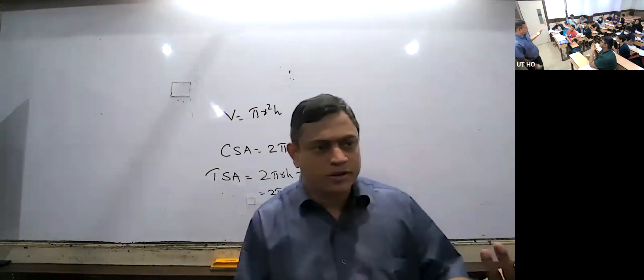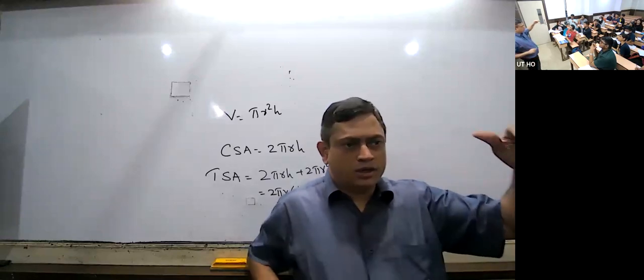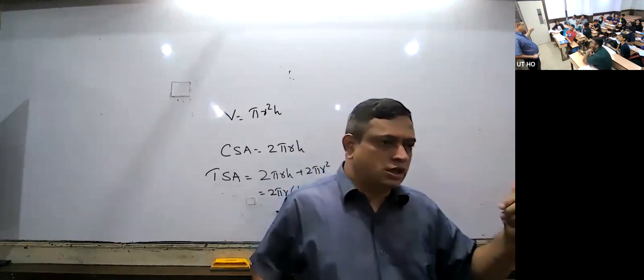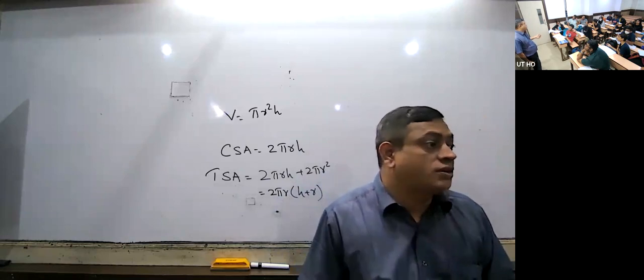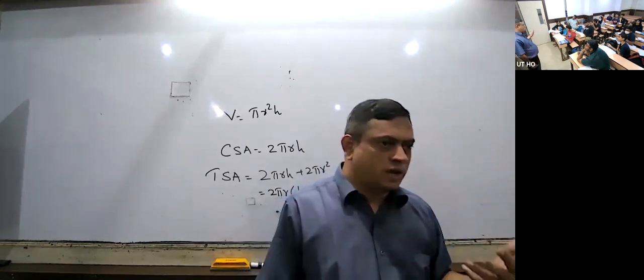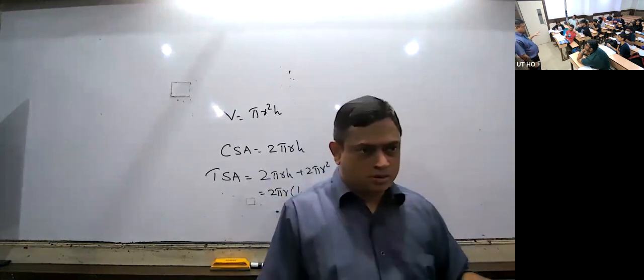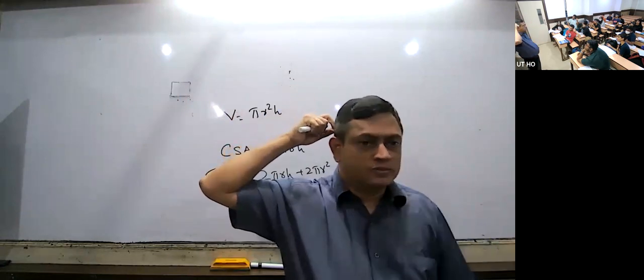Do you know what the area of a ring is? It contains an outer radius and an inner radius. So it is outer area minus inner area. Capital R we take as the outer radius, small r we take as the inner radius. The outer area is pi capital R square minus pi small r square, or pi times R square minus r square. Okay, that is all. Now, what is the volume of the metal?